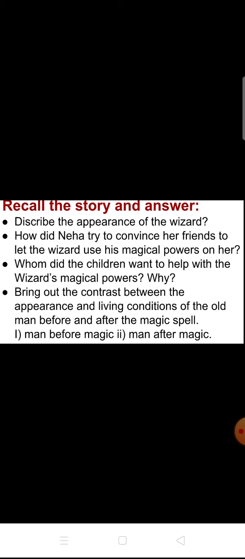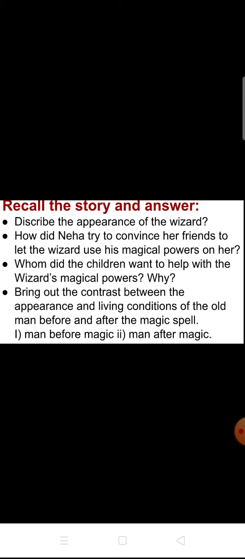Then the third one: whom did the children want to help with the wizard's magical power? Why? After finishing their discussion, they came near to the magician and discussed a person who is living near the school.